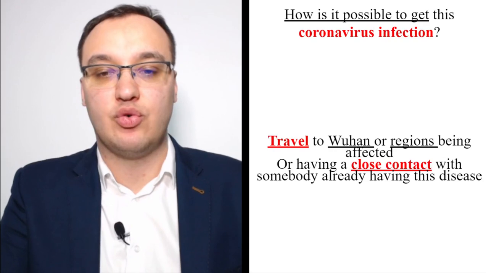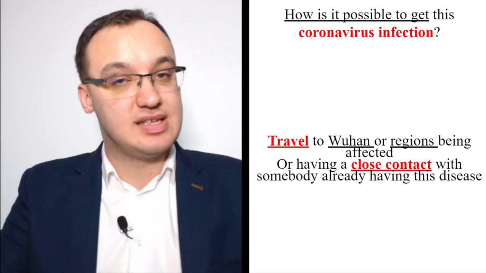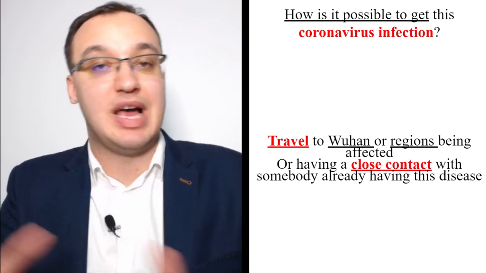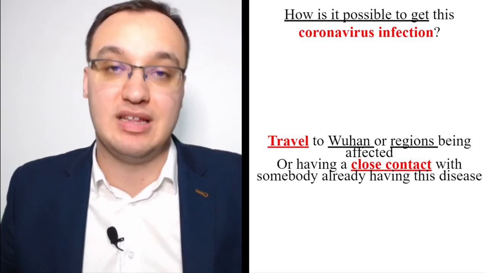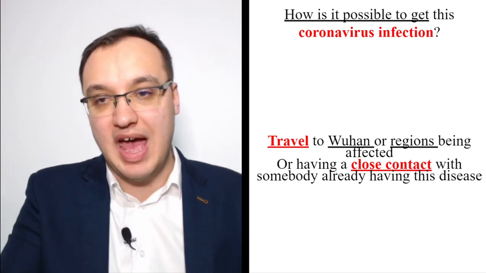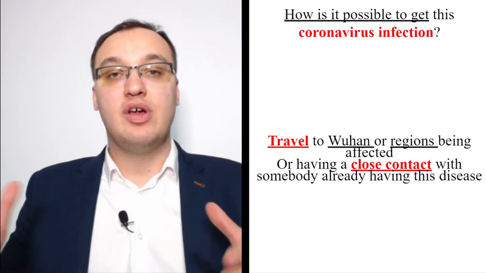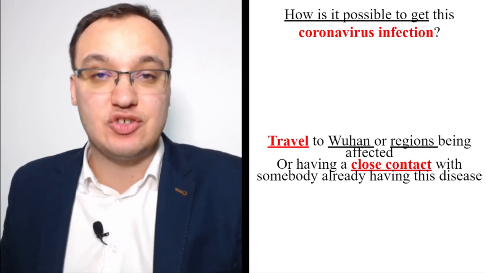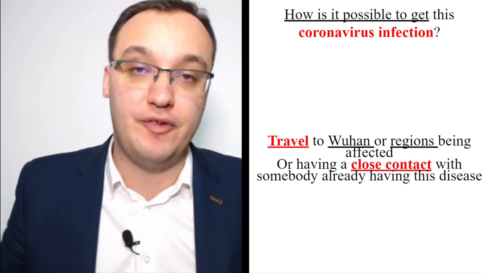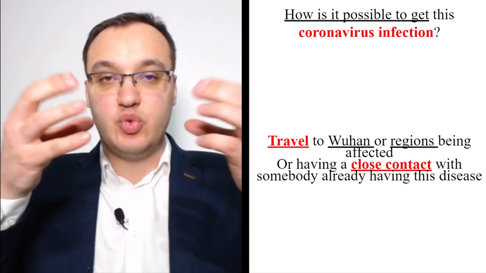And how is it possible to get this corona infection? So you travel to this city, Wuhan, or nowadays it's so outspread, so you can travel to Italy, or you can travel to South Korea, you can travel to many other places and get affected. That's the problem. And the close contact that you have with a patient, when you're sitting next to somebody in a flight, or you don't actually need to sit next to him. It's actually enough if you only speak with him 10 or 15 minutes. He doesn't have any mask. He speaks with you, and he's very close.